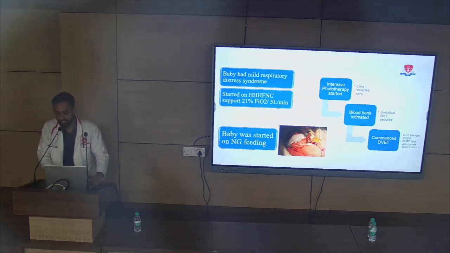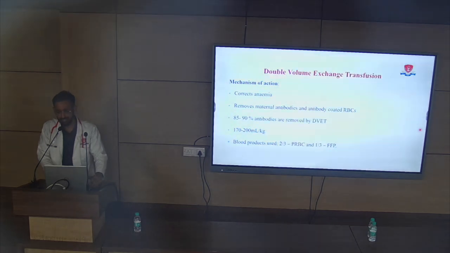Once we noted that the cord bilirubin was 8 milligram per deciliter, and the cutoff for exchange transfusion is more than 6 milligram per deciliter in cord blood, we moved ahead with a plan for a double volume exchange transfusion. The double volume exchange transfusion is the most effective modality that we have